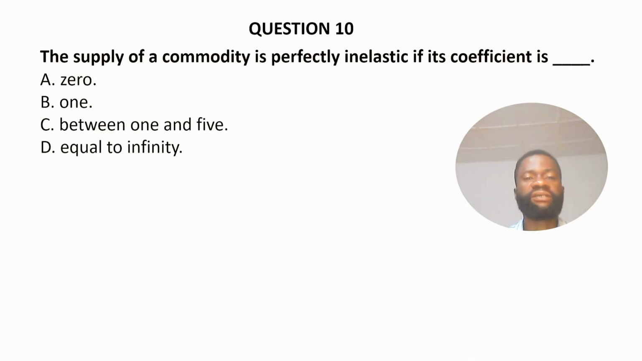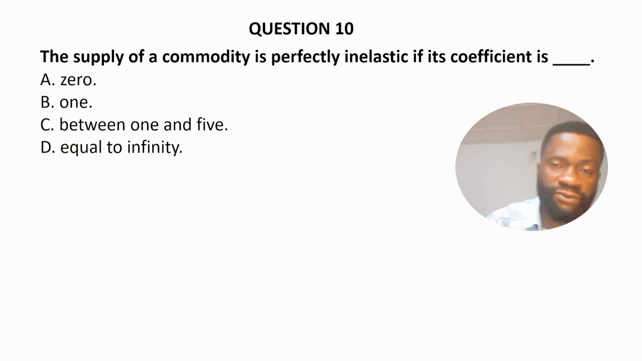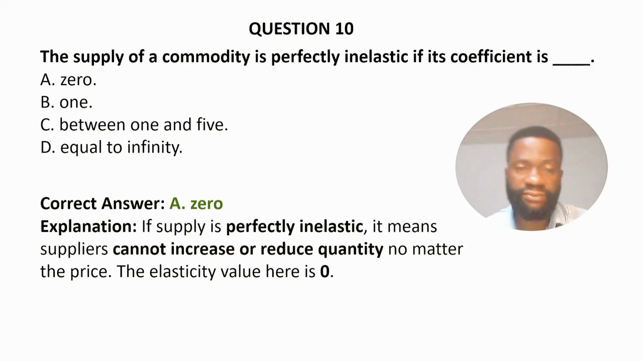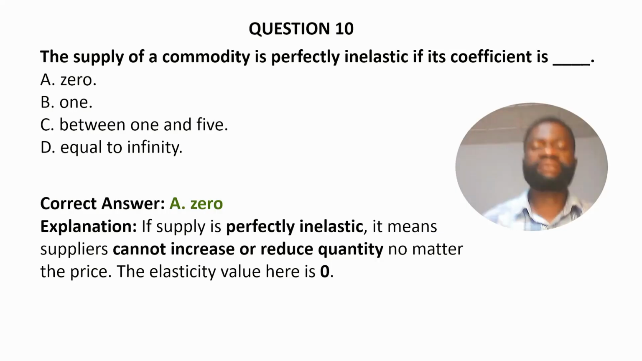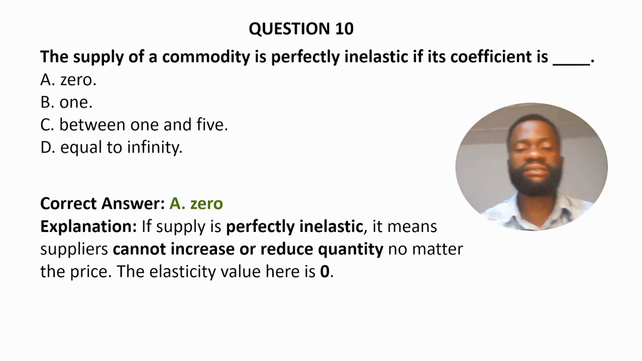Number 10. The supply of a commodity is perfectly inelastic if its coefficient is dash. A. 0. B. 1. C. Between 1 and 5. And D. Infinity. The correct answer is 0. If supply is perfectly inelastic, it means suppliers cannot increase or reduce quantity no matter the price. The elasticity value here will remain 0.